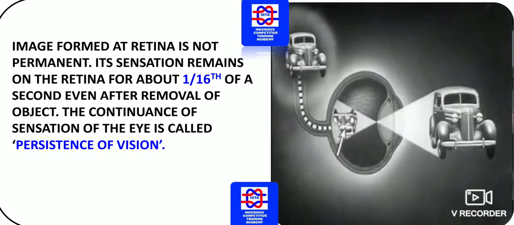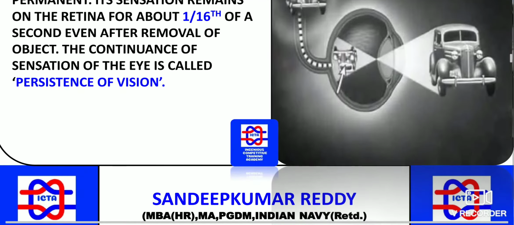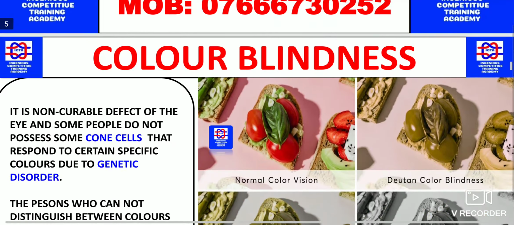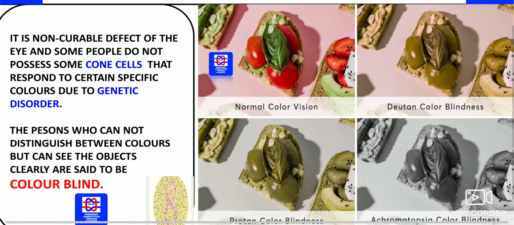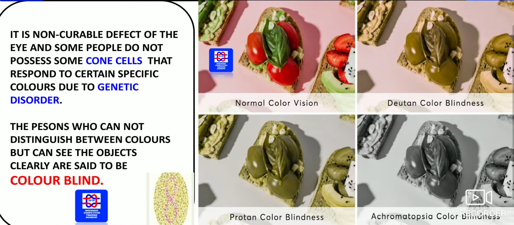As you can see how the image is formed here. If you see an object, that is a car, with lateral inversion, so this is called the inverted image on the retina. So whatever image is formed is real and inverted. Okay. Color blindness. We must know what exactly color blindness is.